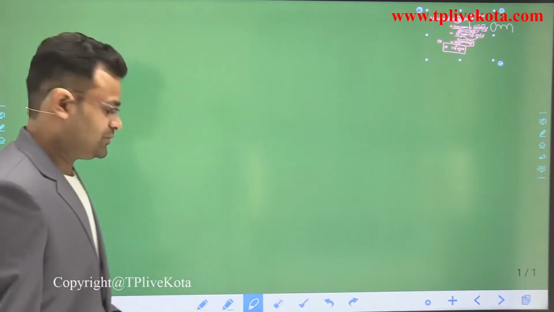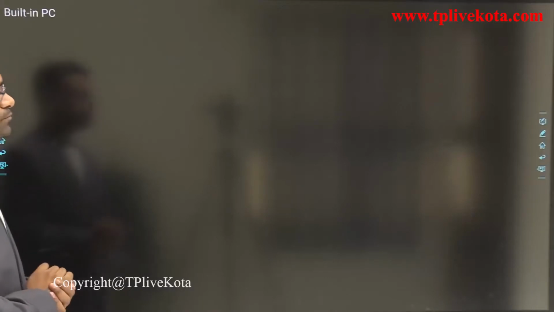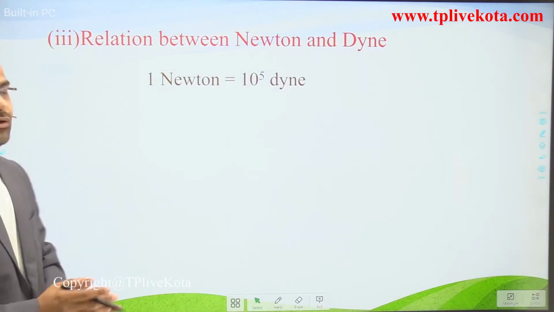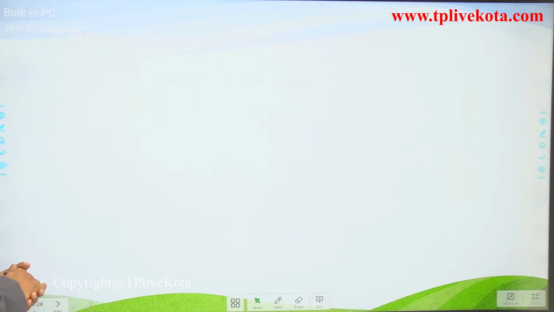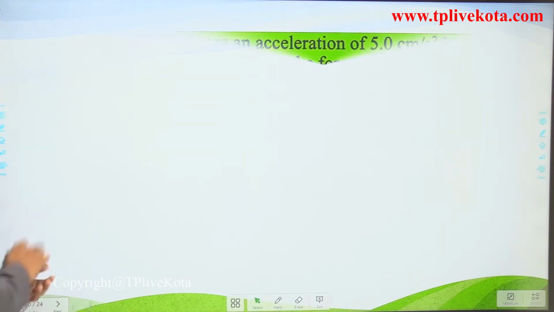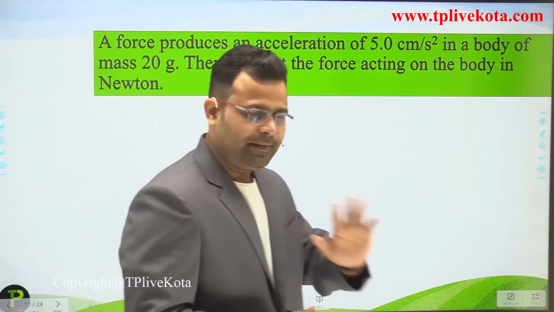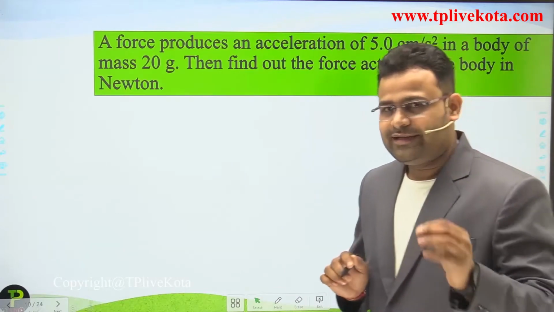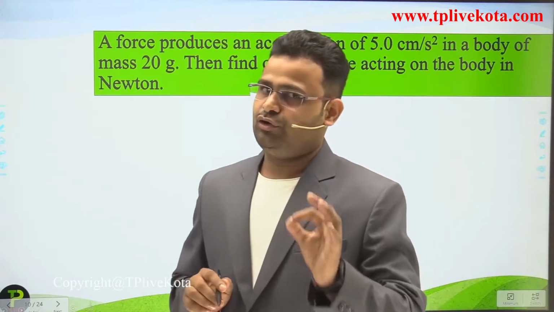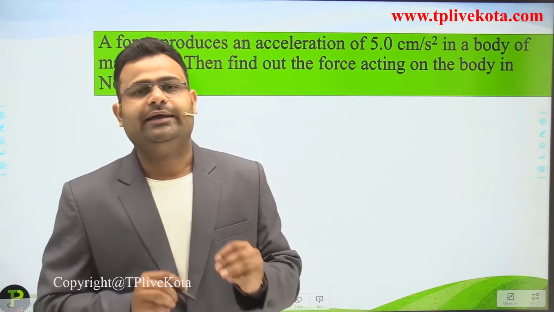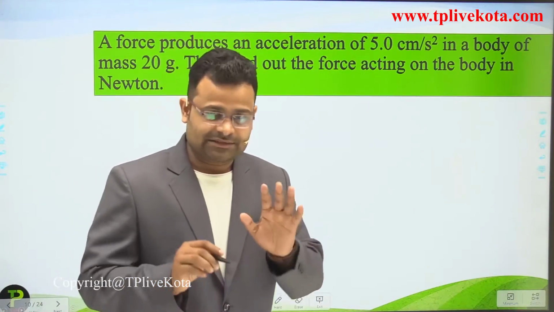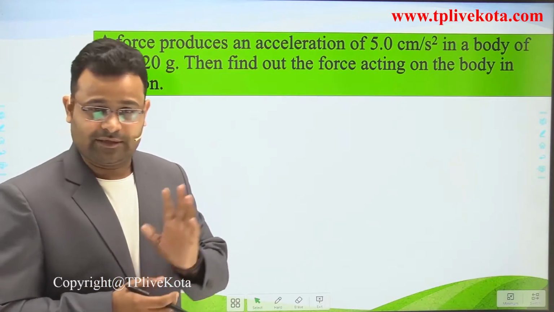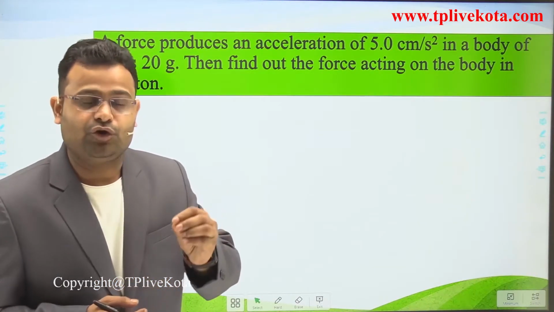Okay students, now again come back to our topic. That is correct, 1 Newton is equivalent to 10 to the power 5 Dyne. Next one is a simple numerical, a very simple numerical. Dear students, it is my suggestion to all of you, whenever you start any numerical, first write the given quantities and the unknown quantities.